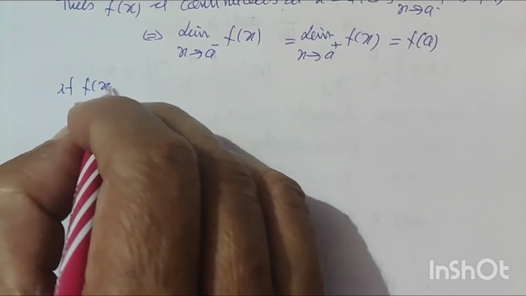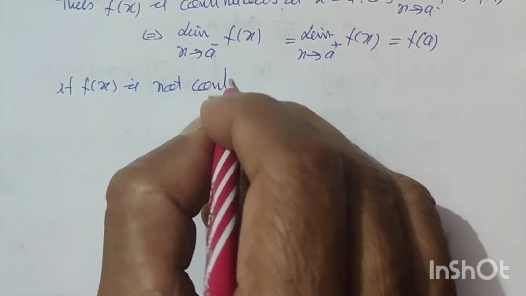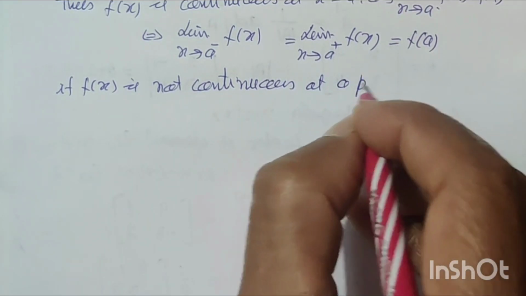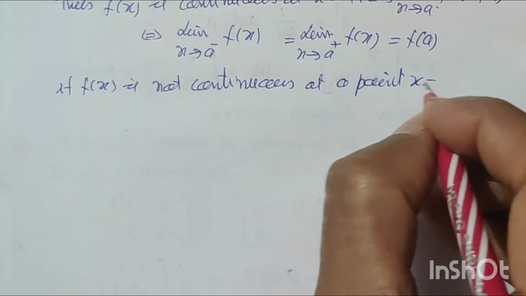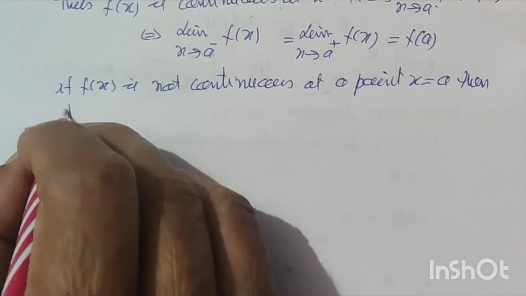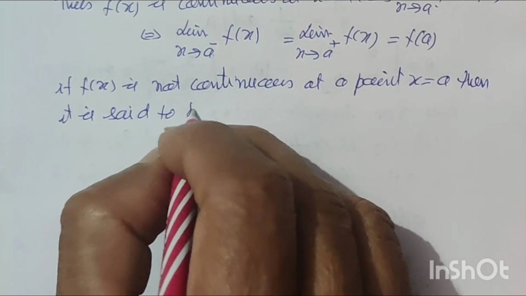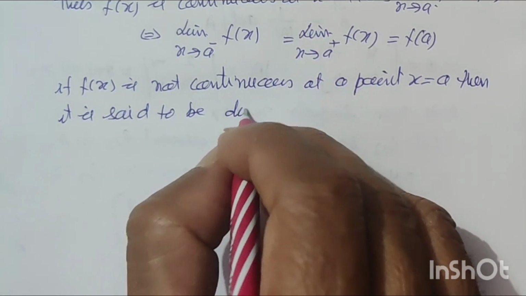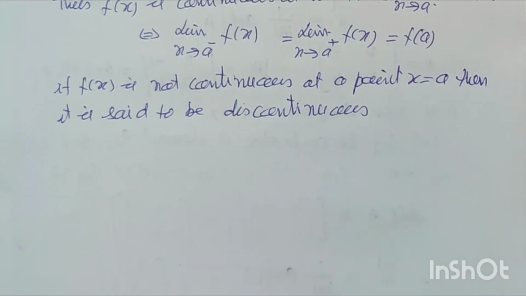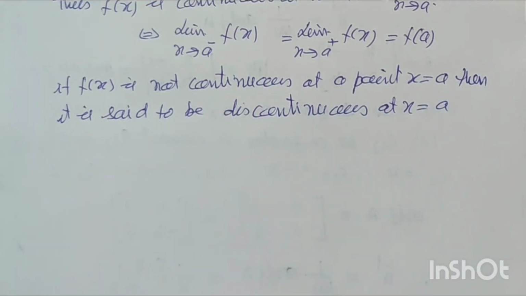If f(x) is not continuous at a point x = a, then it is said to be discontinuous at x = a.